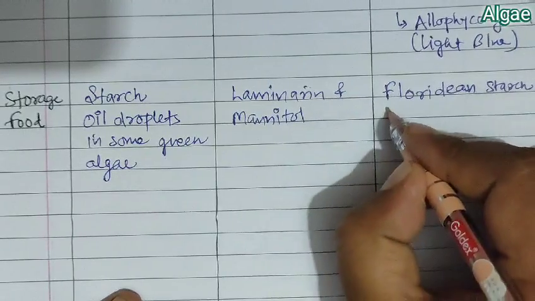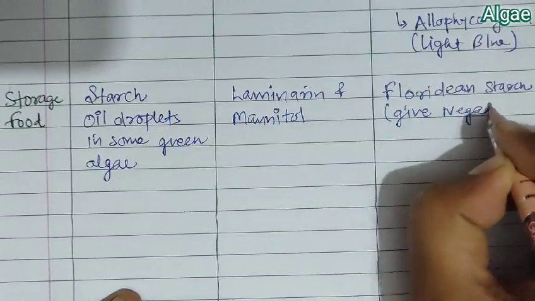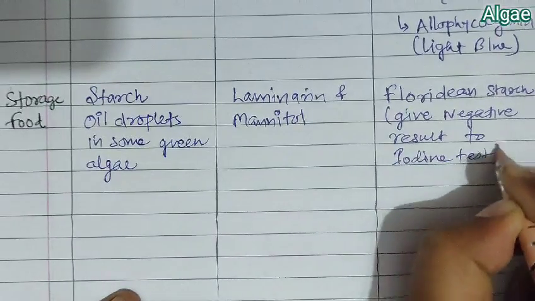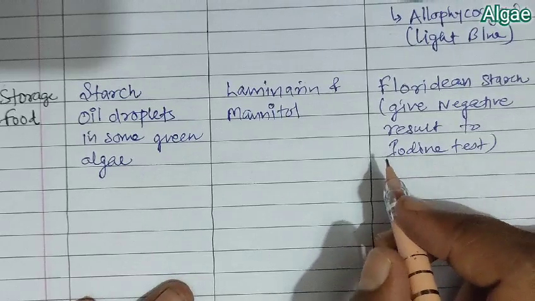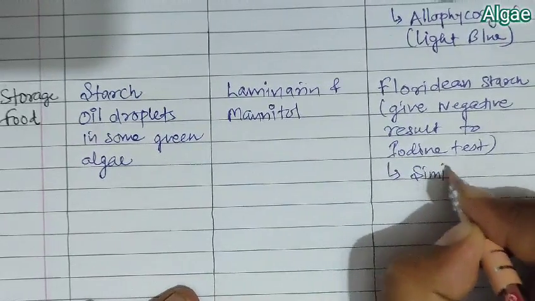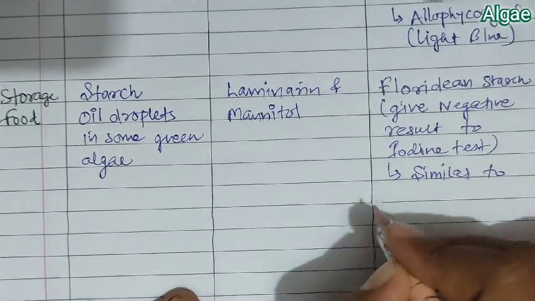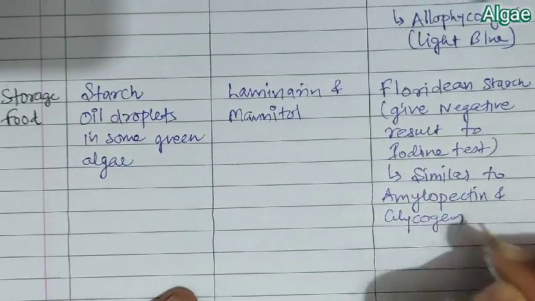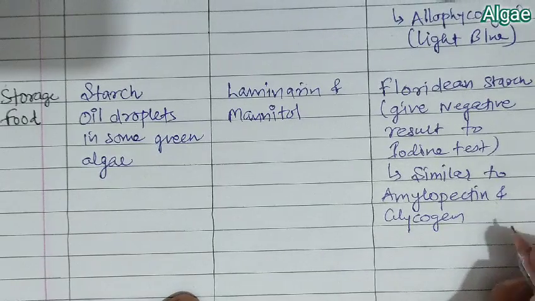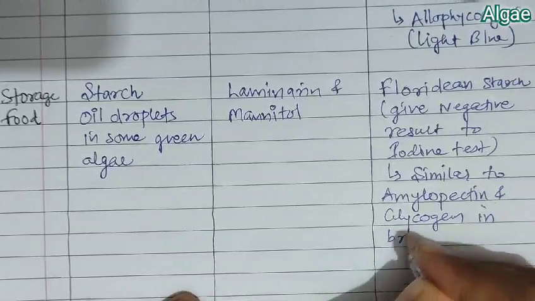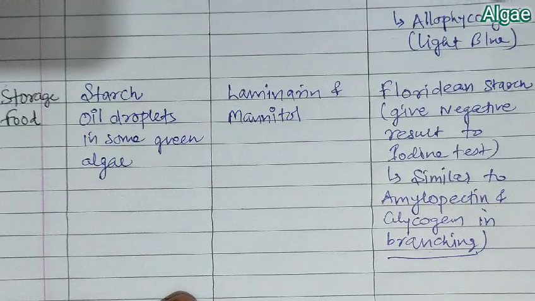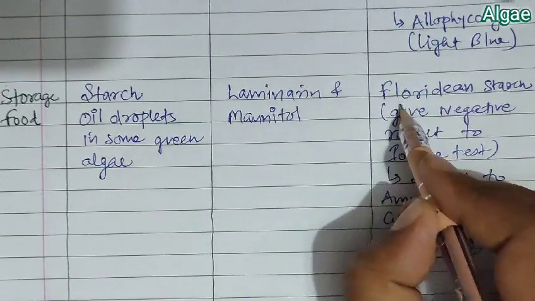And when we talk about red algae, they have a stored food that is Floridian starch. Now this Floridian starch gives a negative result to the iodine test. And why does it give a negative result to the iodine test? Because it is similar to amylopectin and glycogen in branching.